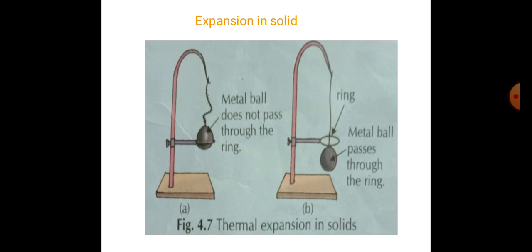These molecules vibrate only about their mean position. When we heat a solid, the movement of these molecules increases. This increases the average distance between the molecules, and that is the reason the space occupied by the molecules increases and the volume of the solid is also increased.